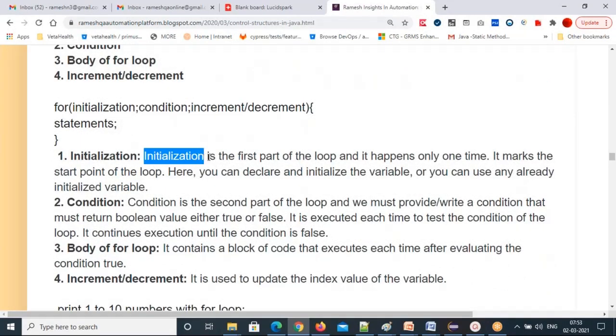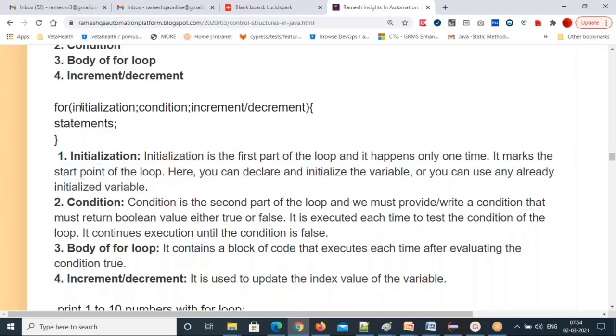So initialization is the first part of the loop, and it happens only one time. Only one time it will be initialized. Then the i value is not in our control. The i value keeps changing here in the third part. It marks the start point of the loop, where you want to start.